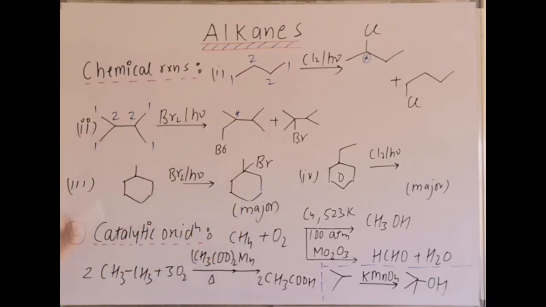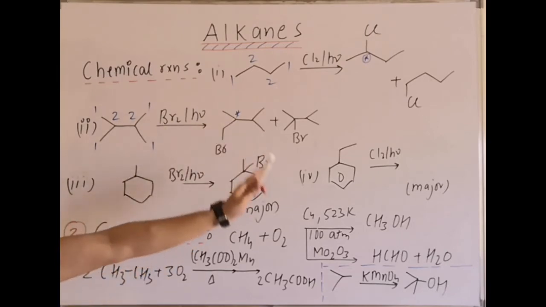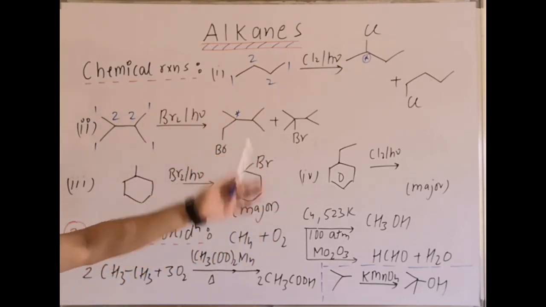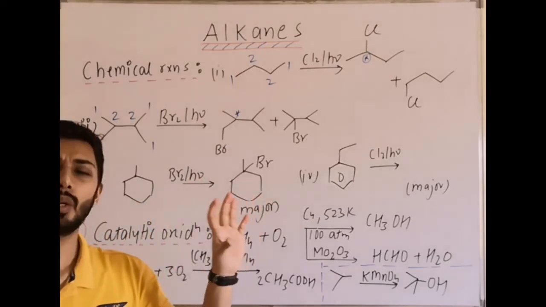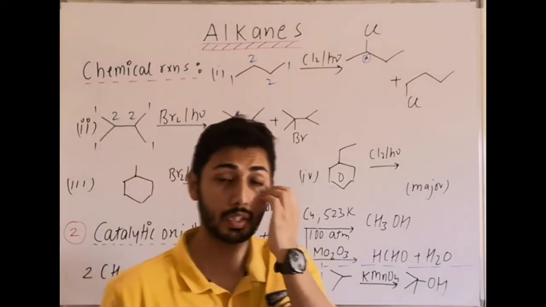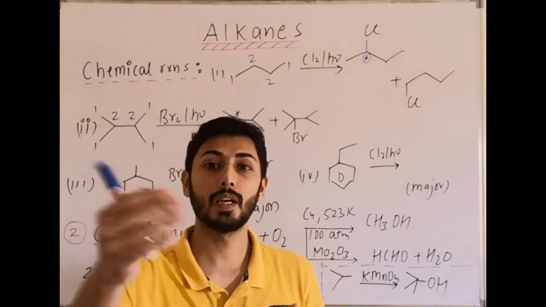If we have to write all the possibilities, firstly we write structural: 1, 2, 3, 3, 4, 4, 5. Total 5 types of hydrogen. We will write 5 structural products, then we can check for stereo as well. But for such types of questions in exams, mostly they give a smaller number of types of hydrogen, and then you can consider the stereo also.